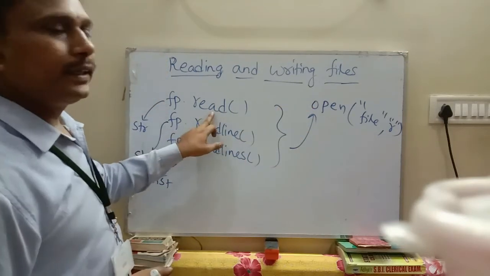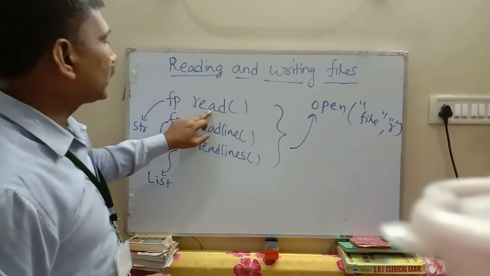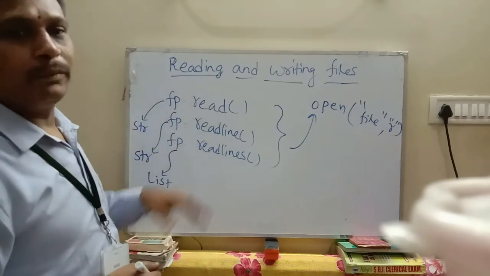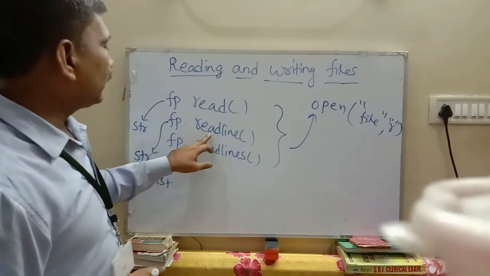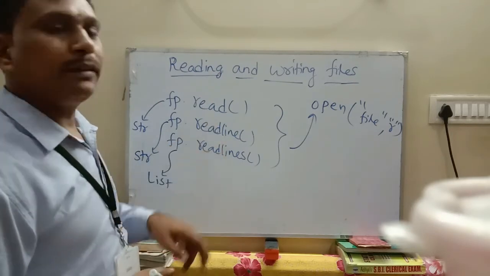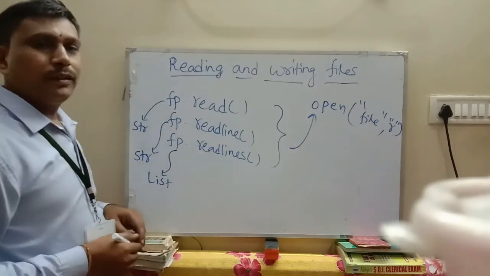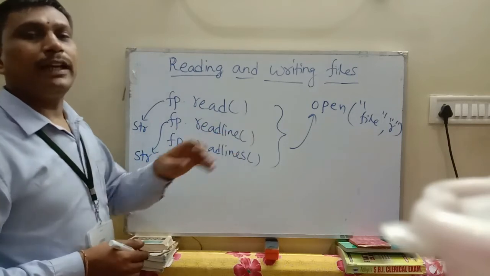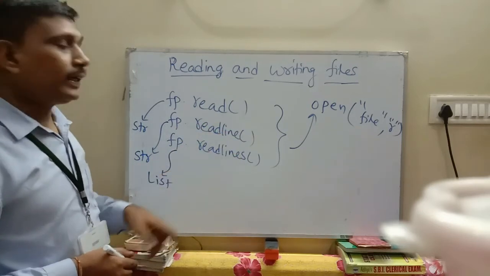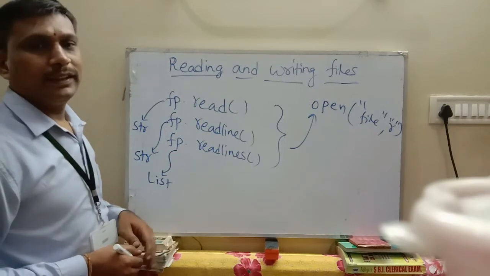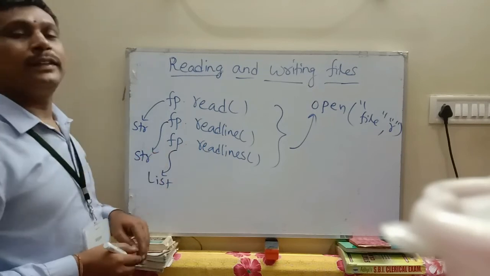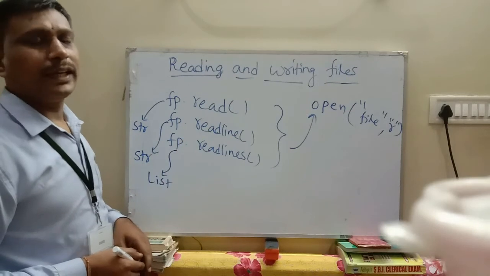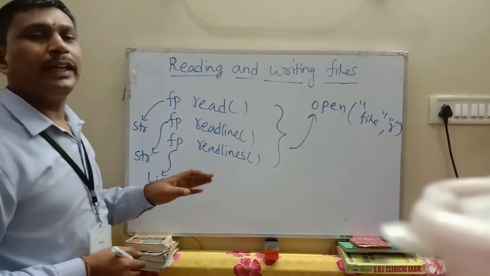So this method returns string type. That's why in the previous example, when we used the read method, we used a str variable and printed that str variable. In the second example, with the readline method, we stored all the contents into the str variable and printed it. In the third example, the readlines method returns one list of data. That's why you take a variable L1 and print that L1. This is the difference between the read, readline and readlines methods.